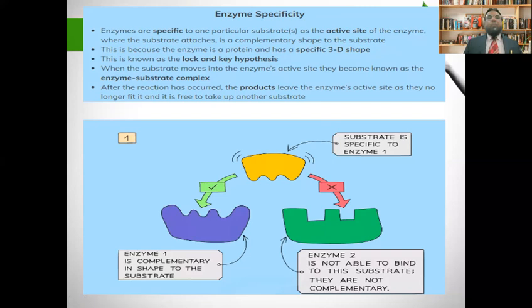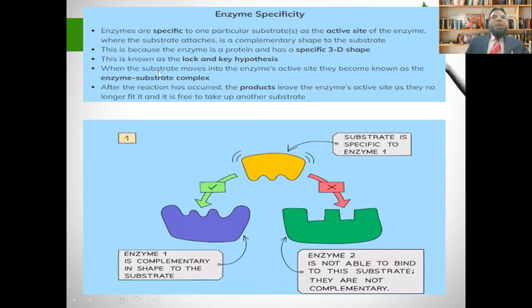So this enzyme works as a lock, and the substrate works as a key. As you know, you cannot open the lock with just any key. In the same way, a substrate cannot be broken down by just any enzyme. So each enzyme has a specific substrate. When the substrate is fixed in the enzyme, just as the key is fixed into the lock, then the door can be opened. In the same way, the substrate can be broken down if it is fixed into the active site of the enzyme.